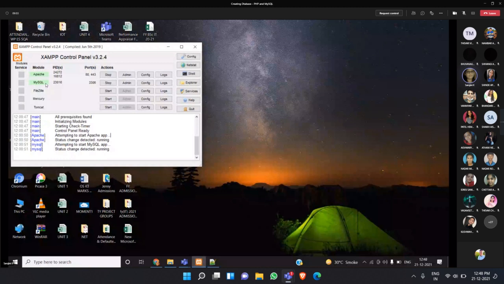This model of the database is called RDBMS, a relational database. A relation is nothing but a table. Your data will be stored in a tabular format. So that's called a relational database.